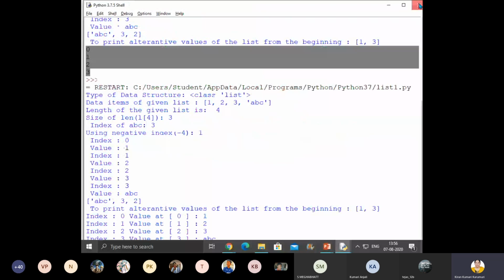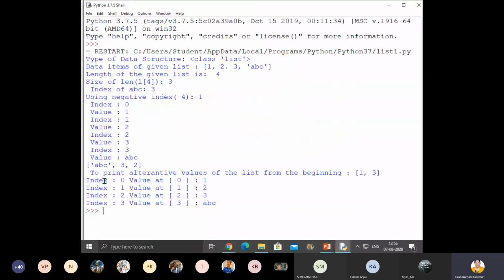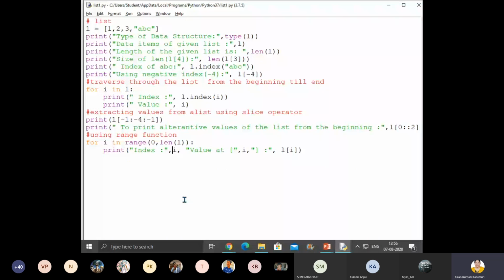Now you can see index 0. What is the value at index 0? 1. Index 1. What is the value at index 1? 2. Index 2. What is the value at index 2? 3. Index 3. What is the value at index 3? Value is ABC. Got it, children? So now let me change. We don't want it from 0. Let me start from 2. Okay, then from the second value only you can see. Got it, children? Have you understood?